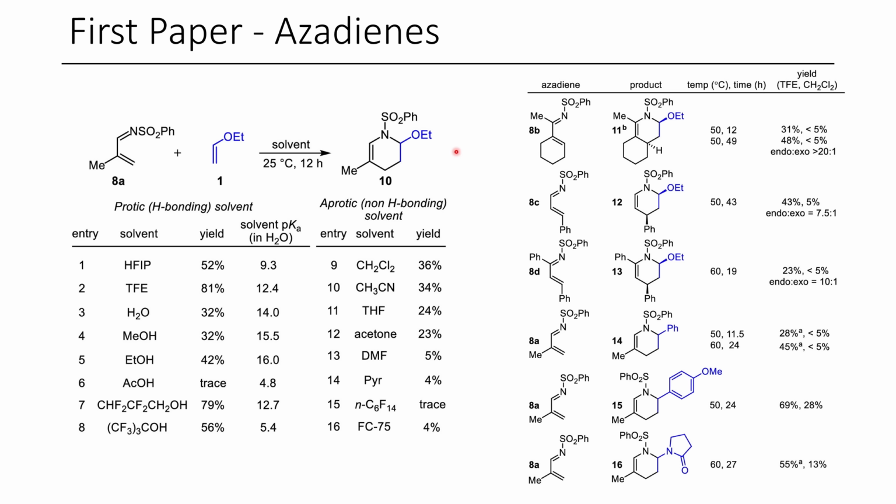I'm not going to go through the substrate scope for all of their work in this paper, but this is just to show here that several different azadienes were all well tolerated, and they could also change out the vinyl ether dienophile that they used, such as styrenes or this N-vinyl pyrrolidine here. They also compare the yields between trifluoroethanol and dichloromethane, and you can see dichloromethane is worse in every instance.